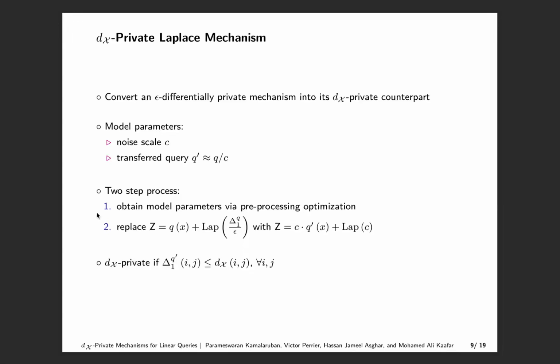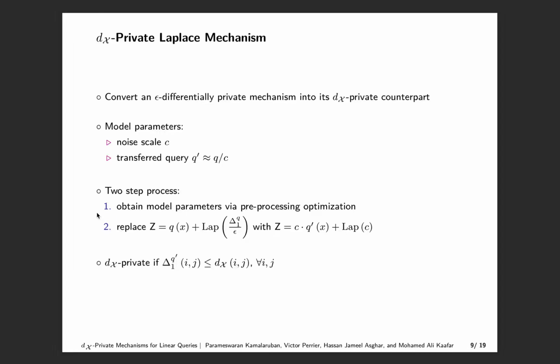For this purpose, we consider two model parameters, noise scale C and transfer query Q dash, which is approximately equal to the original query Q divided by C. Then our generic strategy is a two-step process. In the first step, we obtain the model parameters C and Q dash for a pre-processing optimization. We will discuss the details of this in the following slides.